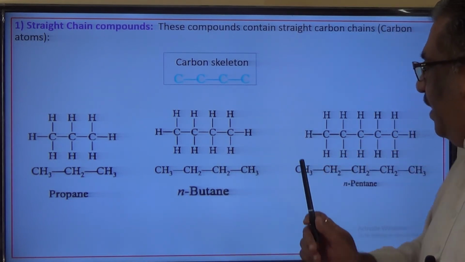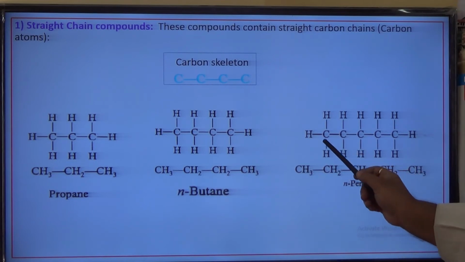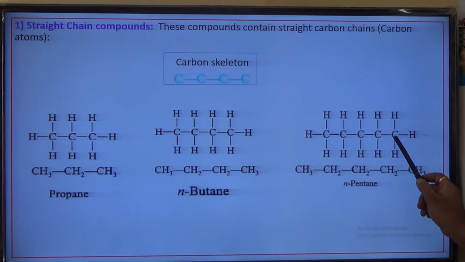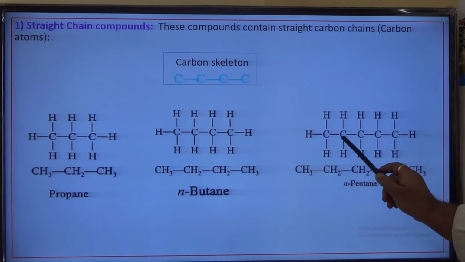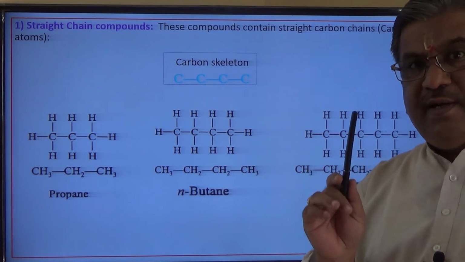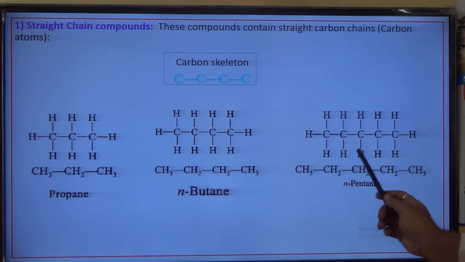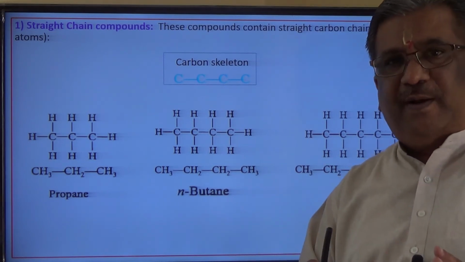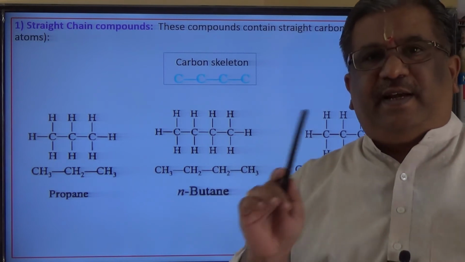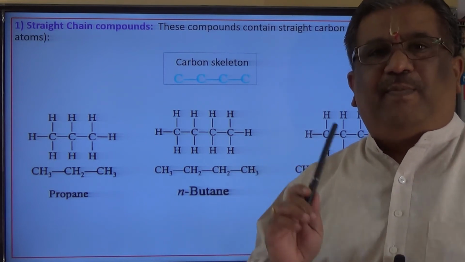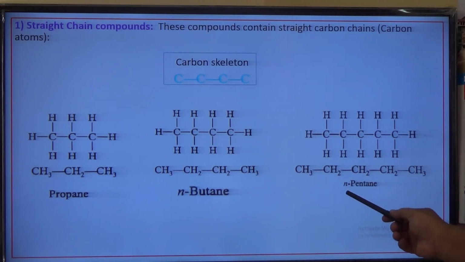Remember that. Next here, how to read? Parent chain. Number of carbon atoms: 1, 2, 3, 4, 5. Root word pent. All single bonds between carbon atoms, so pentane. But there is a possibility of different arrangements in pentane. That is, branched arrangements are possible. And hence, if there exists a straight chain, that is called normal pentane. So we write here n-pentane or normal pentane. This is all about straight chain compounds.